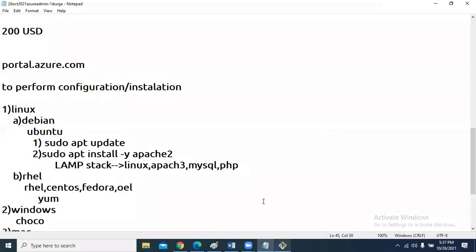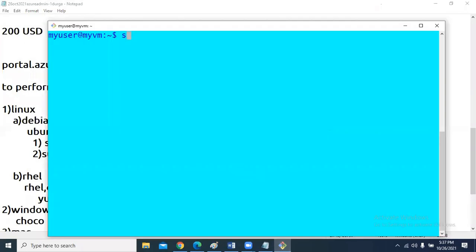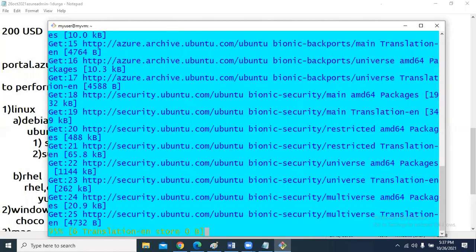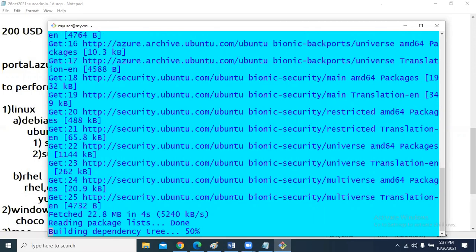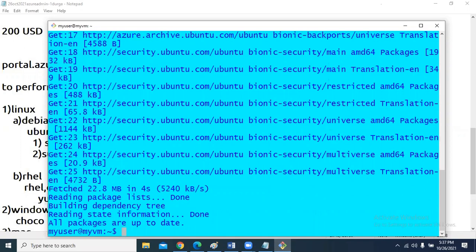Now this is my virtual machine. Let's run sudo apt update, and then sudo apt install -y apache2.